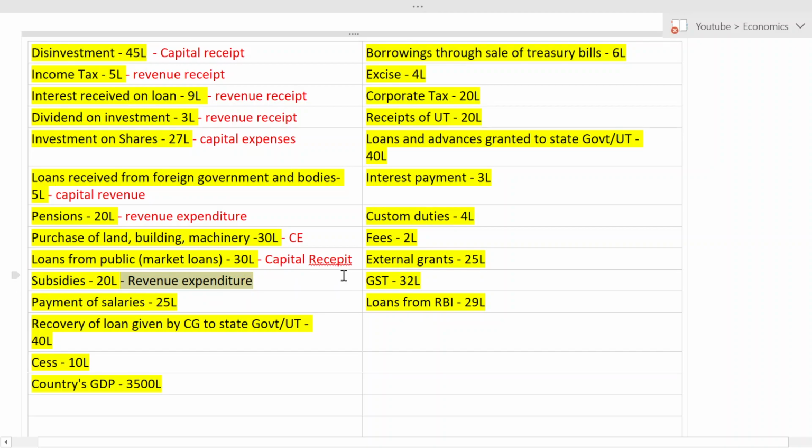Next one, payment of salary. Very easy one. You have to tell me. The government is giving salaries to their employees. What is that? Yes, it is revenue expenditure again. Good, good. You are able to catch this.